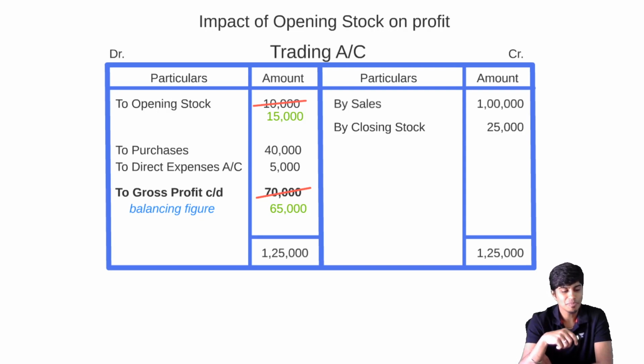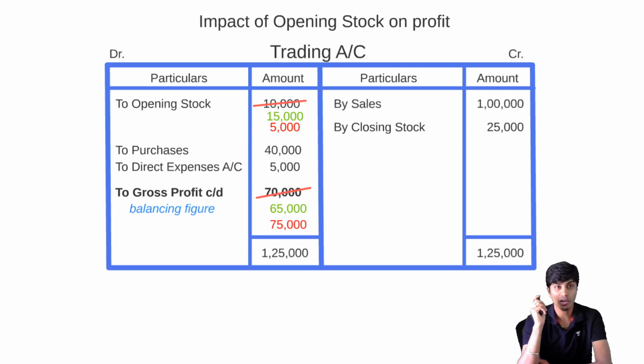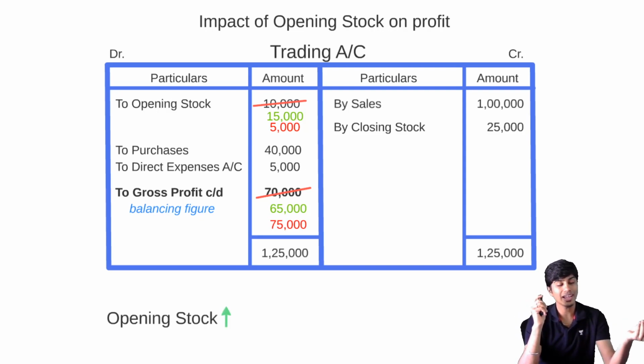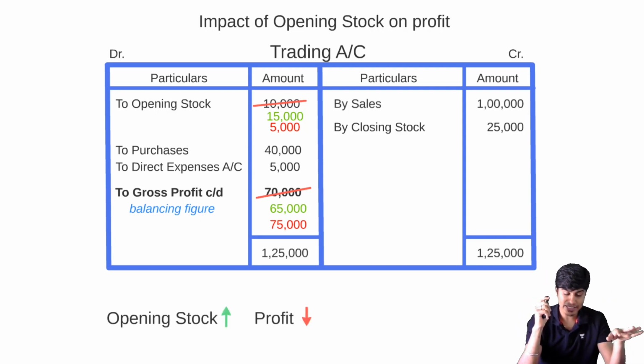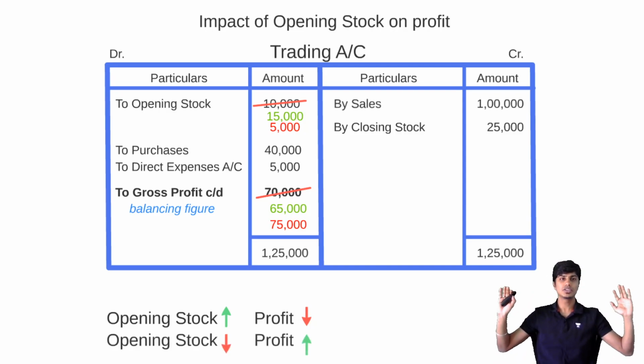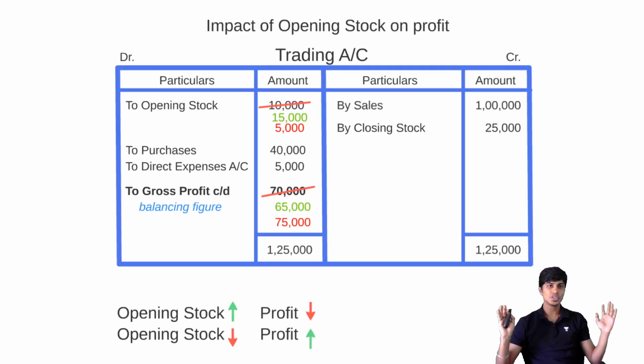In the other case, if I decrease my opening stock from 10,000 to 5,000, the totals are the same. My GP will not be 70,000 anymore, it will not be 65,000, so it will become 75,000. So what is the logic? If the opening stock increases, GP decreases. If the opening stock decreases, then the GP increases. Got it, my friends? So this is the logic.